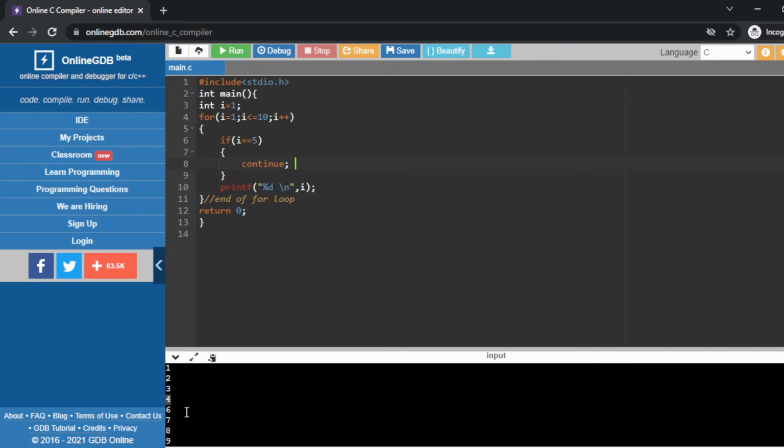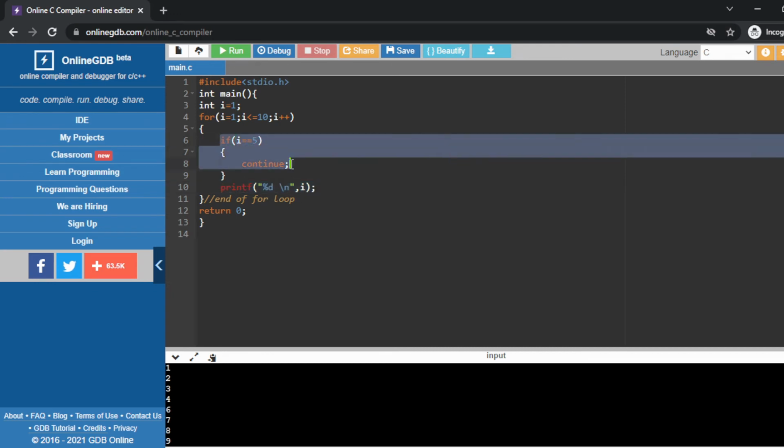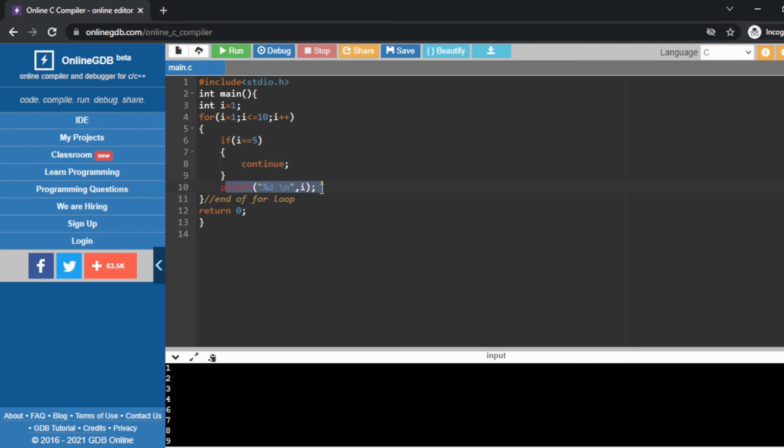So when this particular piece of code works, 5 will not print, because I wrote the printf after this continue statement. So when the value of I equals 5, it just skips this line, and again goes back to the for loop, and I increases. If I want to skip something, then we have to use the continue statement.